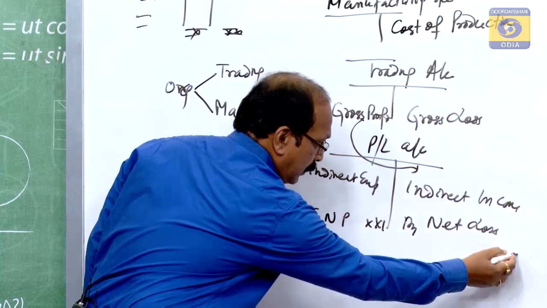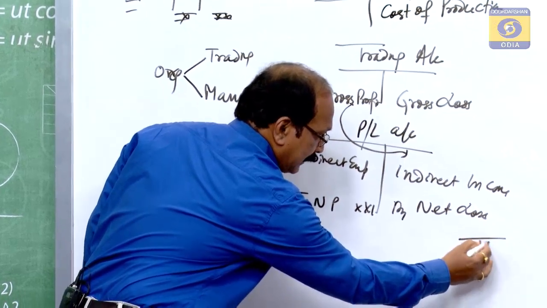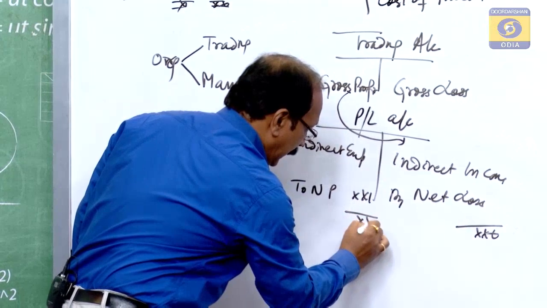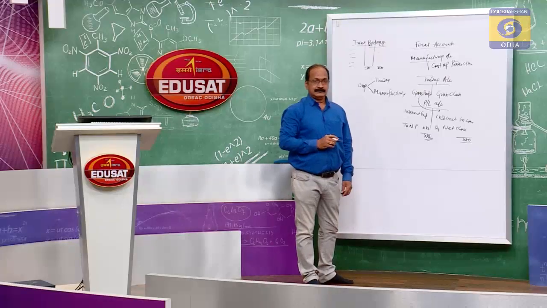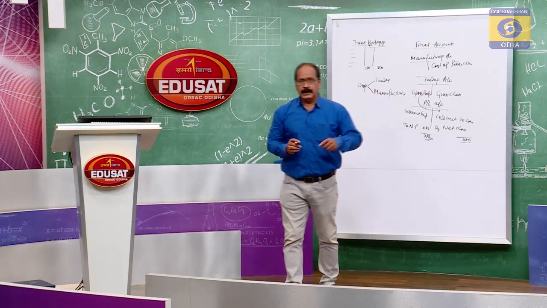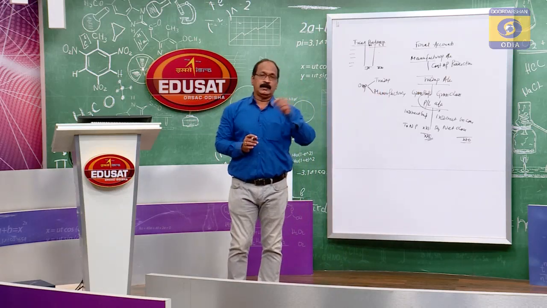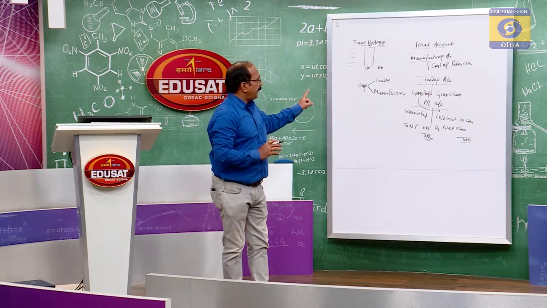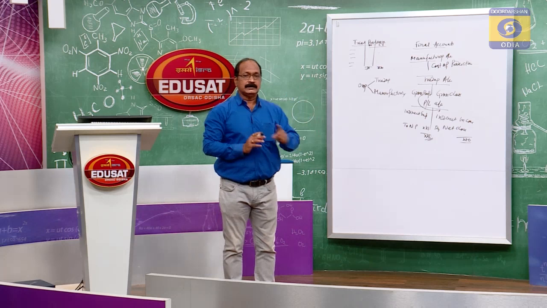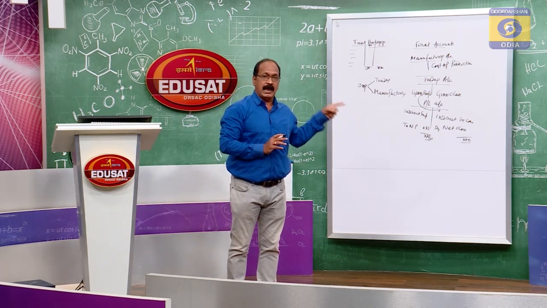You have all known how to prepare the profit and loss account. This you have done in the case of a sole proprietorship business. Similarly, we have to prepare the accounts of a partnership in the same procedure, same line.